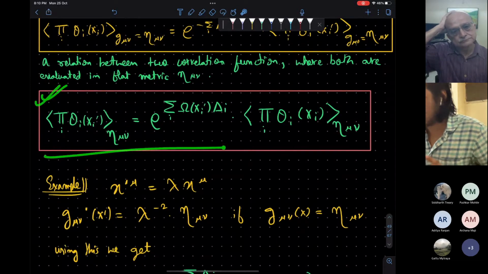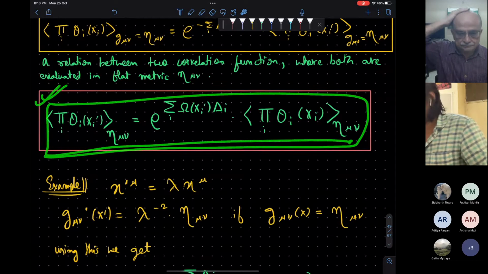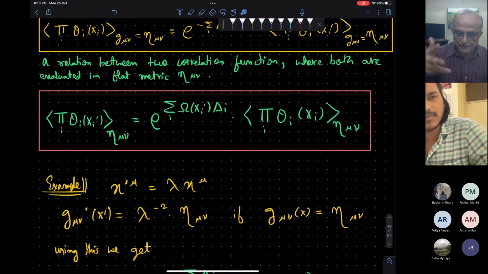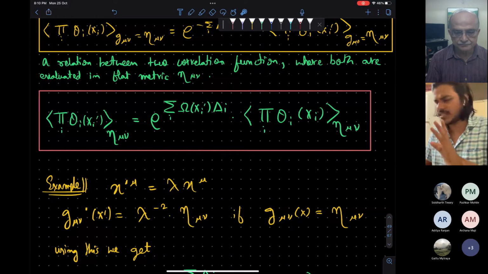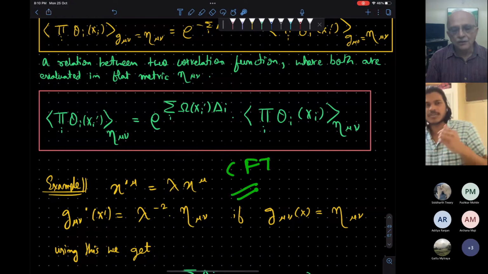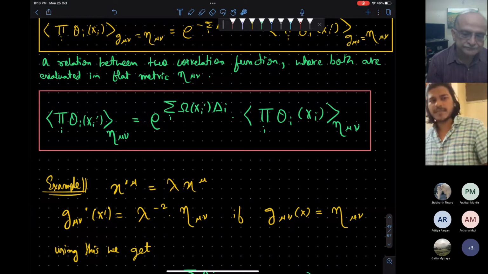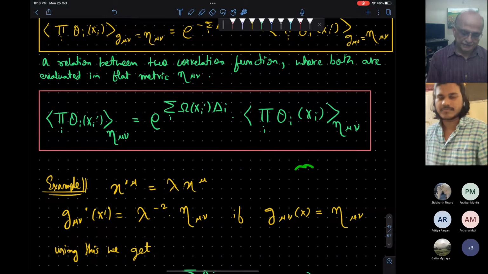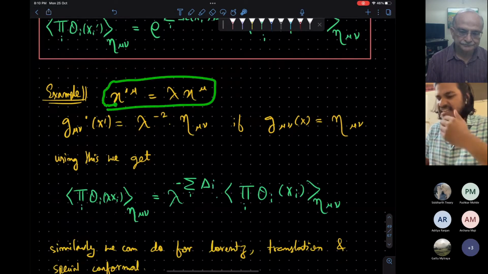So this equation relates the correlation function in the same metric. Okay. In the boundary, you mean at other different points of the boundary? Yes. For now, we are not worrying about the boundary. Later, we will show. This is a general CFT. For now, it is not necessarily the boundary of the AdS. General CFT, and the spacetime we have taken is Minkowski. Okay, fine.